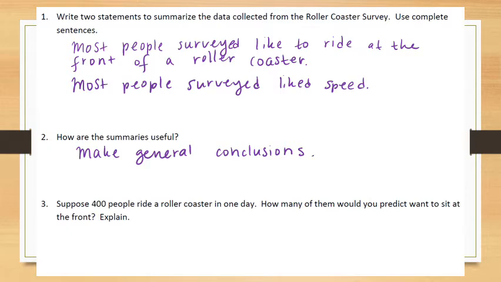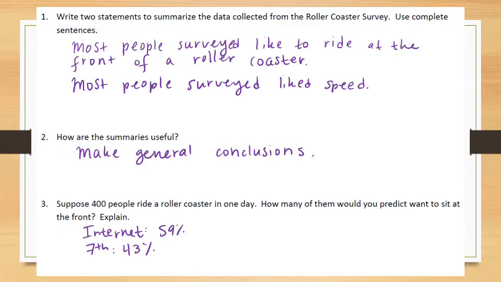Suppose 400 people ride a roller coaster in one day. How many of them would you predict want to sit at the front? Well, you might look at your percentages, your relative frequencies, and think about how when it came from the internet votes, the people that wanted to sit in the front were around 59%. When we talked to the 7th grade class, it was around 43%. And then your class might have been a little bit different. I know that my classes today, some of them were much, much higher actually than both of those.